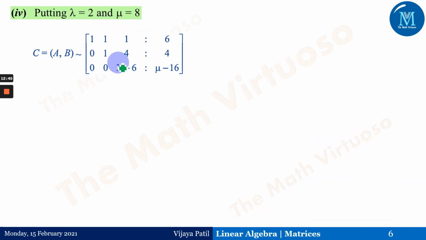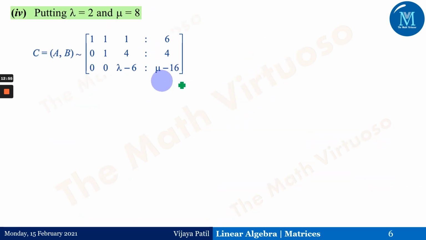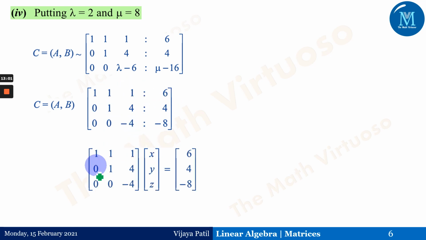Okay, now the second case. In this particular question, they have asked one more thing: find the solution for lambda equal to 2 and mu equal to 8. So let us put those values in this augmented matrix. After putting these values, we get this type of matrix. Again, this matrix can be written in equation form as this. From the last equation we get z equals 2.